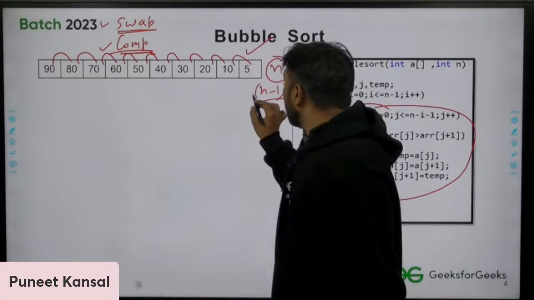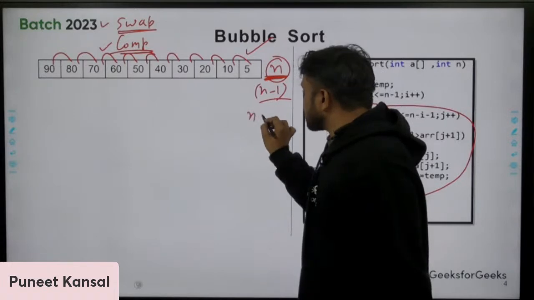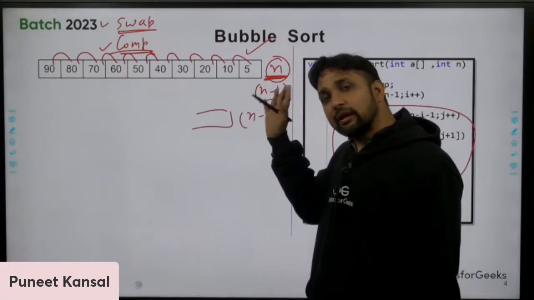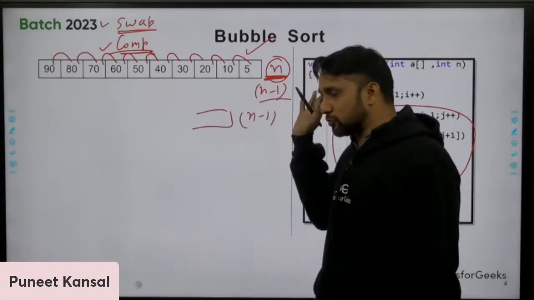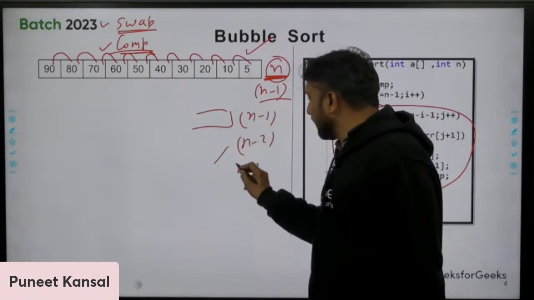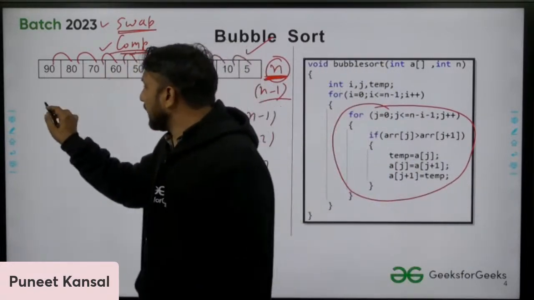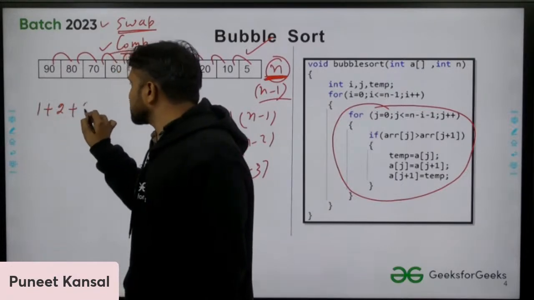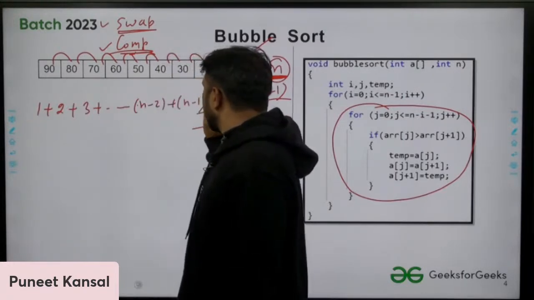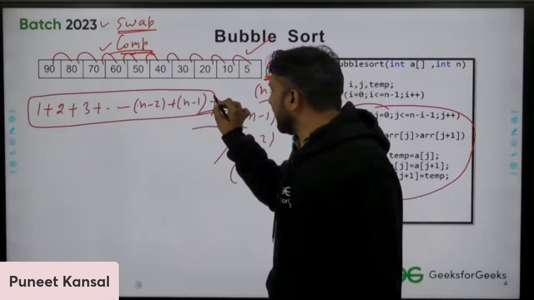Initially you had n elements. Then you will have n minus 1 elements in the next pass, because the largest element will be at the rightmost position. Then there will be n minus 2 elements in the next pass, then n minus 3 elements. So how many comparisons will you perform? I can say 1 plus 2 plus 3 and so on up to n minus 2 plus n minus 1.